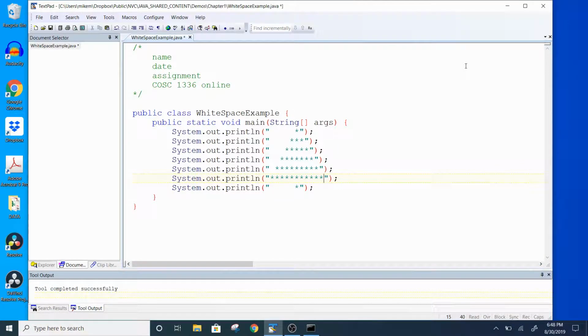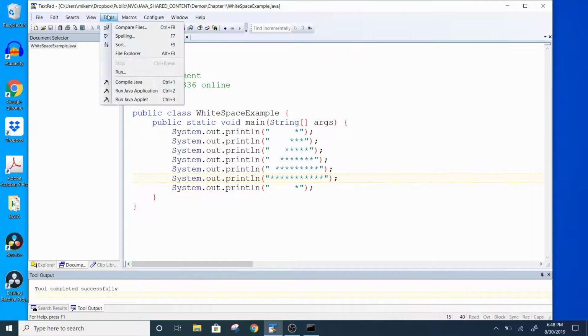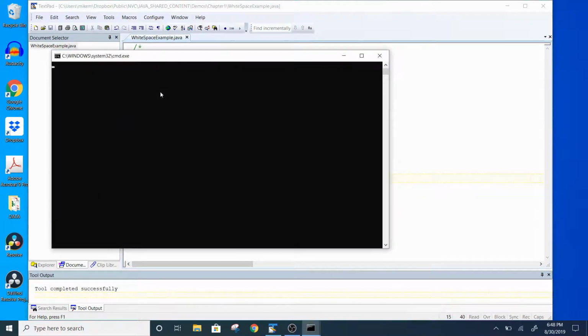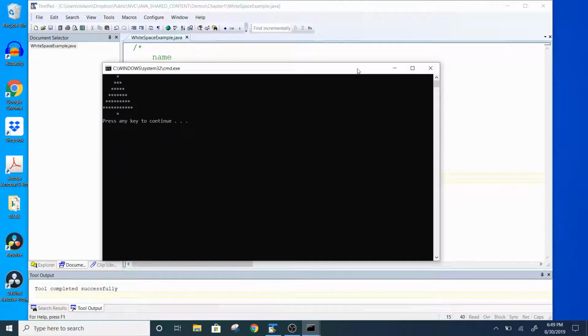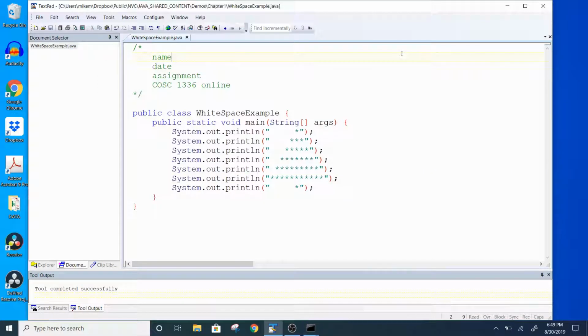I'm going to save this program. I'm going to come up to my tools and compile. And then I'm going to go to my tools and run Java application. Oh, I made a little Christmas tree. I didn't see I had a star at the bottom. But anyways, we made a tree. So here's my program.